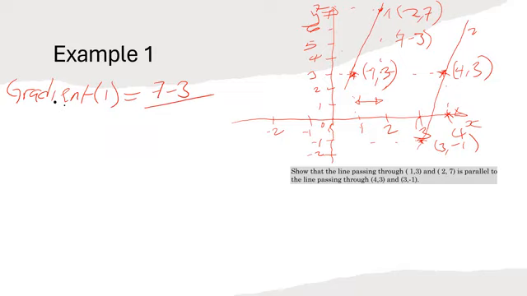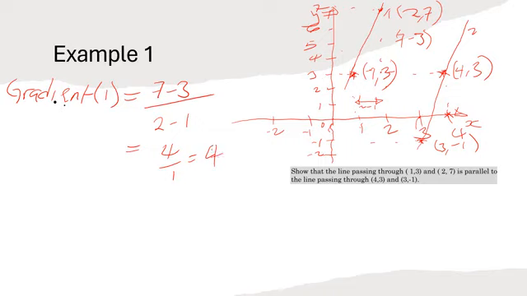It means it's 2 minus 1. So this gives you the gradient as 4 divided by 1, which is equal to 4, which means the gradient for line number 1 is 4.